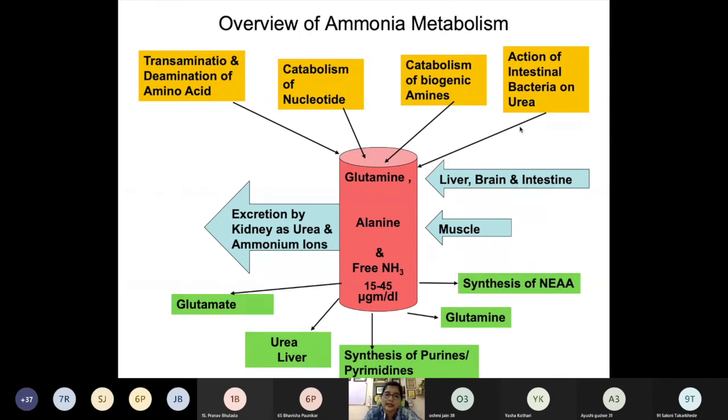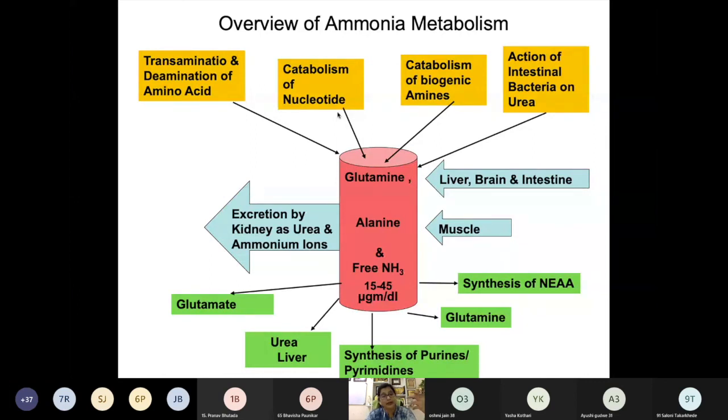We have seen that we get ammonia as a result of transamination and deamination processes on the amino acids. This is a major pathway which leads to the synthesis of ammonia, but it is not the only pathway. There are three other pathways. We can get ammonia from the catabolism of nucleotides like purine and pyrimidine.